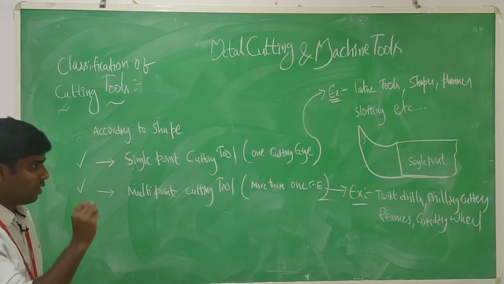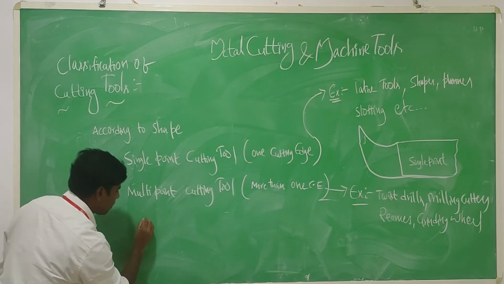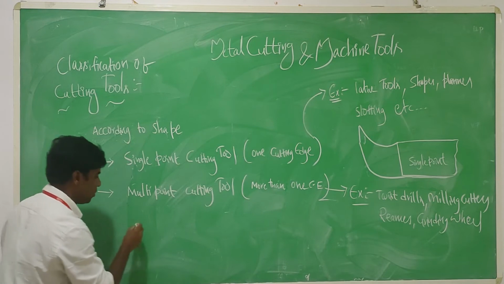I'll draw one multi-point cutting tool here. If you want, you can also draw.